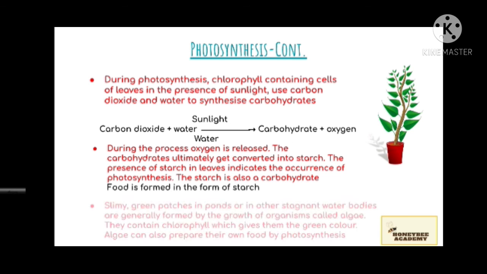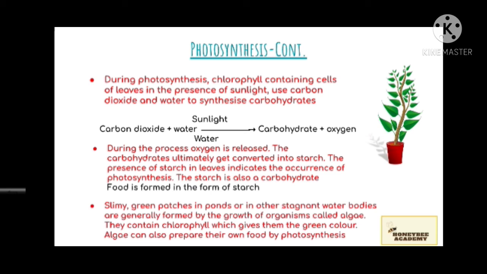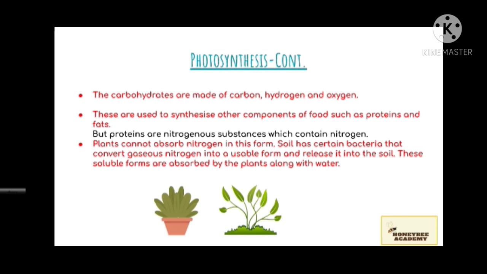You might have seen slimy green patches in ponds or other stagnant water bodies. They are generally formed by organisms called algae. They contain chlorophyll, that's why they are green, and they prepare their own food by photosynthesis. The carbohydrates are made up of carbon, hydrogen and oxygen.